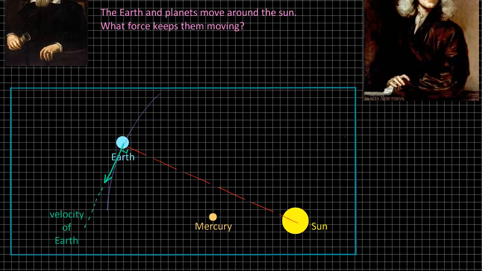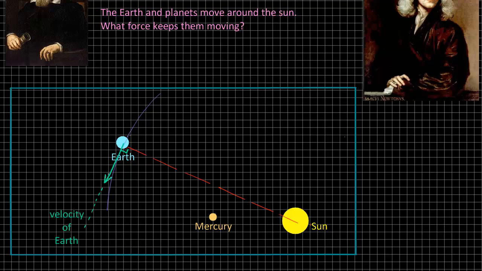Now, I want you to be clear here about the situation that we've got. Here we've got the Earth that's attracted along this red line by the gravitational pull that exists between the Earth and the Sun. The velocity of the Earth, the direction of travel of the Earth, is at what is known as a tangent to this circular line.